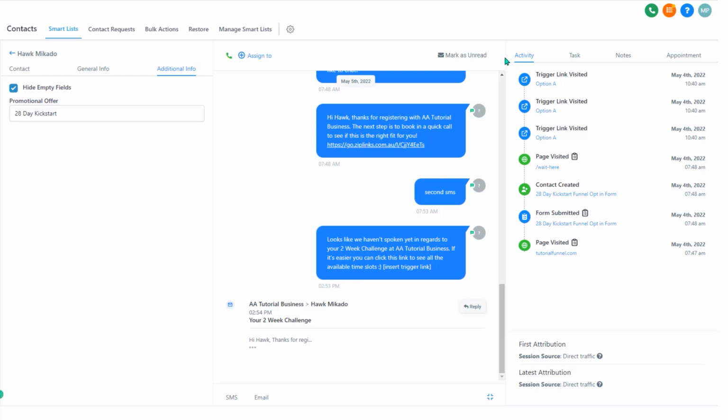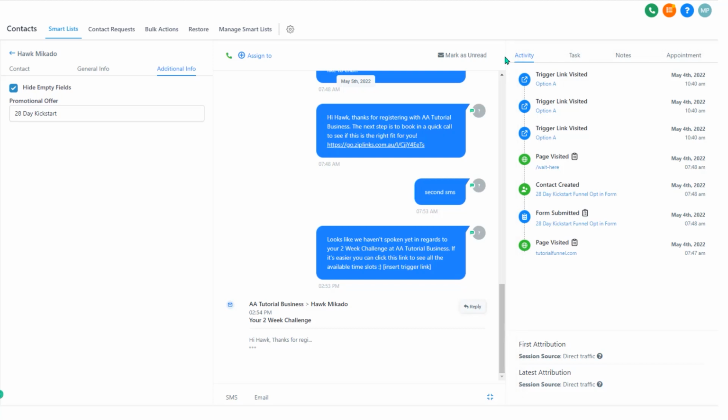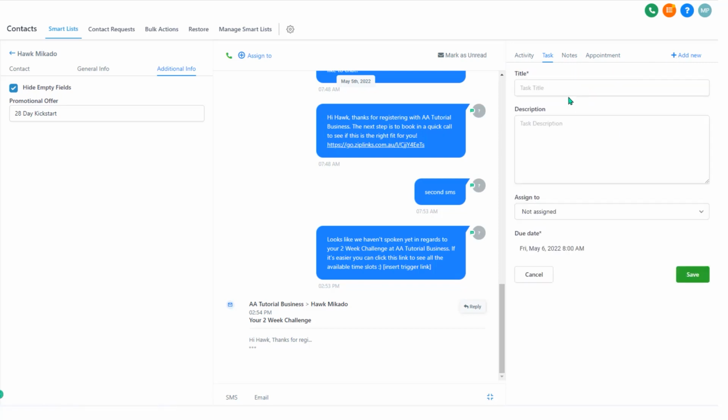And then these details on the right, what we see is activity, which is tracking activity of what pages they've visited, what forms they've completed, basically what actions they've made. Okay, and so you'll see a lot of information there depending on how you're using the platform. Under tasks, you'll see any outstanding tasks that are due for this person. If you want to create a task, you just do that just here. You can set the title, description, what team member it's assigned to, and the due date. That task will then sit on the dashboard.